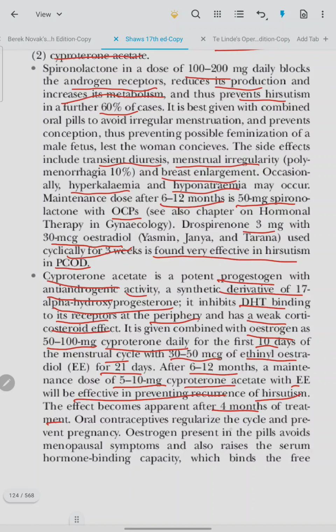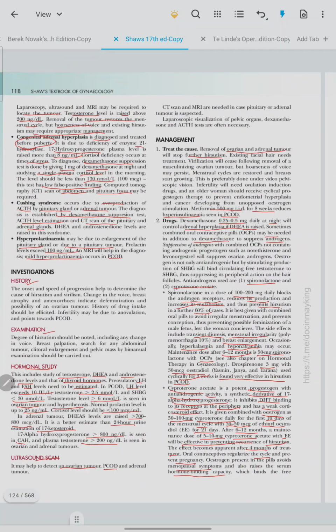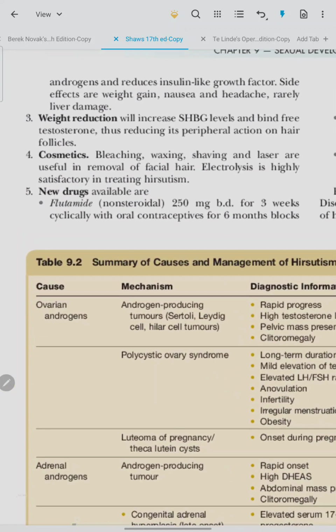Oral contraceptives regularize the cycle and prevent pregnancy. Estrogen present in the pills avoids menopausal symptoms, and also raises the serum hormone binding capacity, which binds the free androgen and reduces insulin-like factor. Weight reduction will increase SHBG levels, which binds free testosterone, thus reducing its peripheral action on hair follicles. Cosmetics: bleaching, waxing, shaving, and laser are helpful in removal of facial hair.